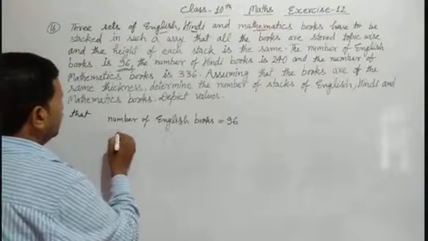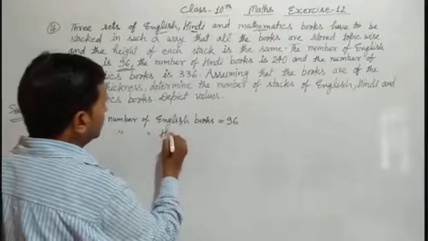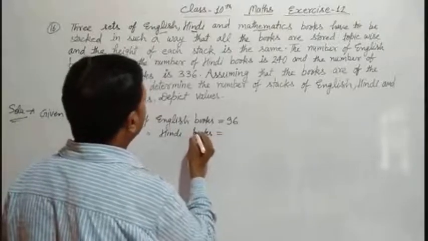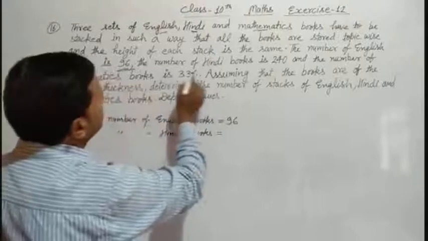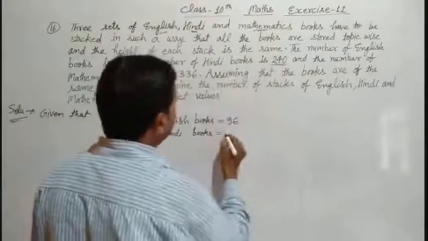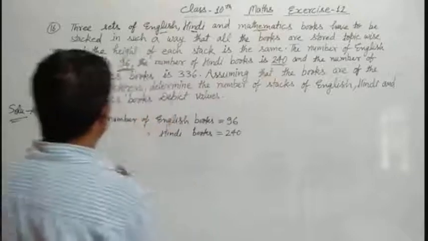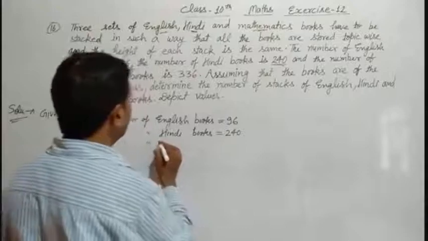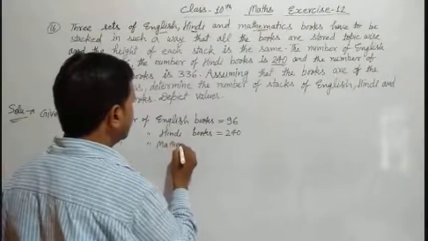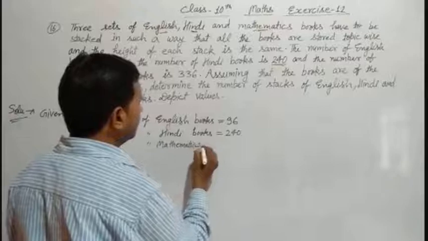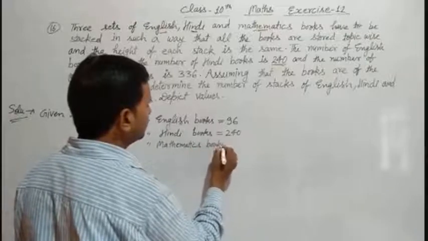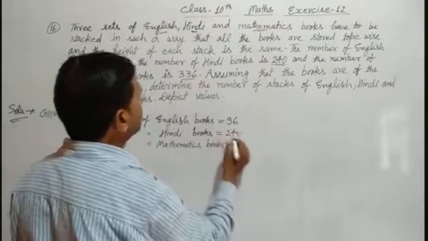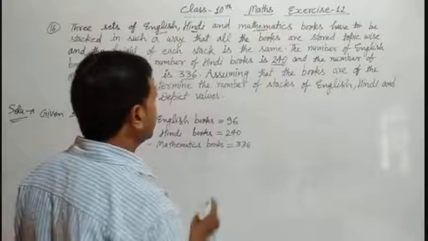Now the number of Hindi books is equal to 240, and the number of mathematics books is equal to 336.